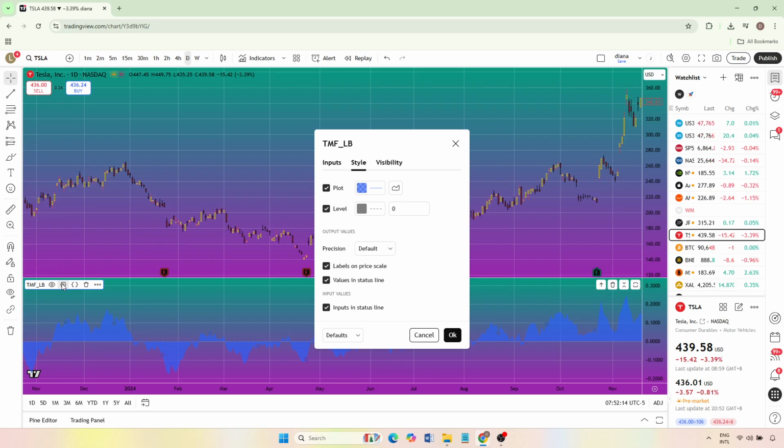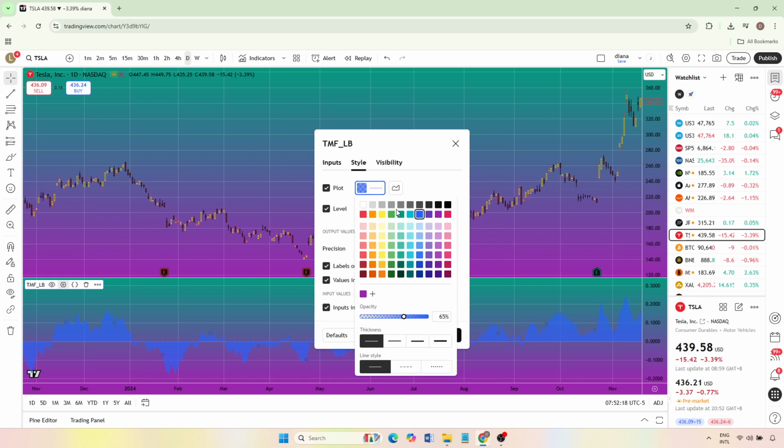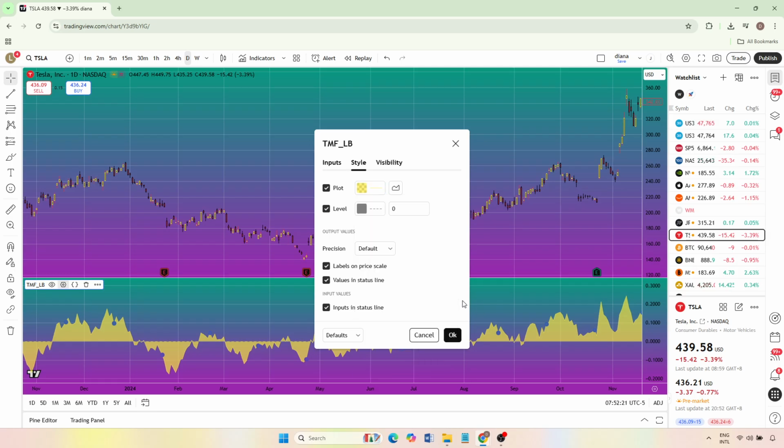Here, you can change the length, colors, line thickness, and any visual options that make the indicator easier to read. Take a moment to set values you are comfortable with, then click OK or Close to apply them. Do the same for Wilder's MA.